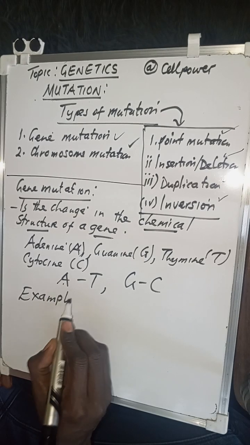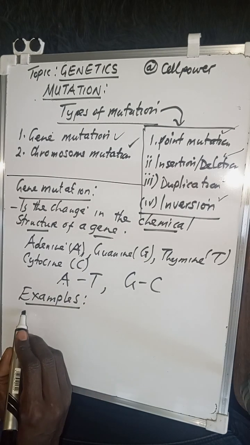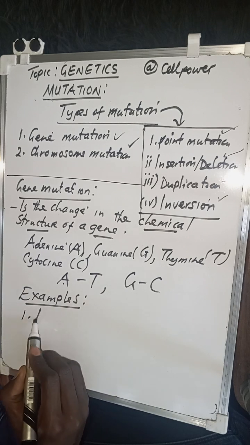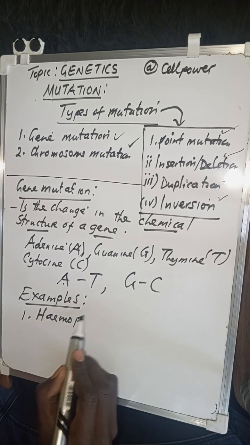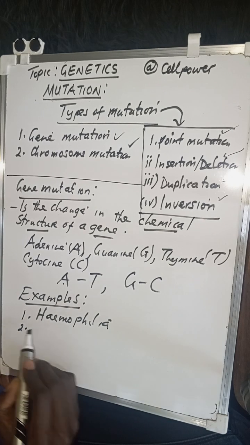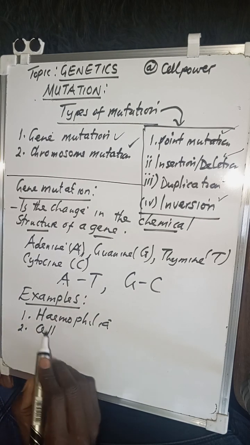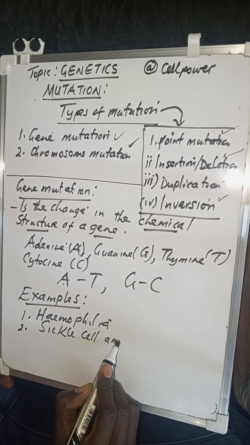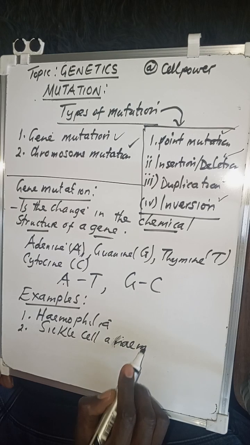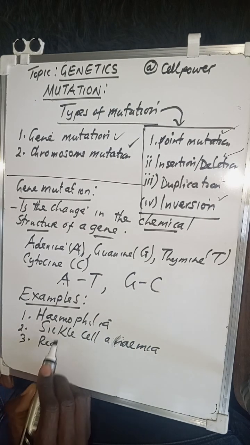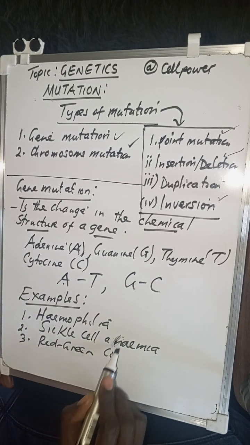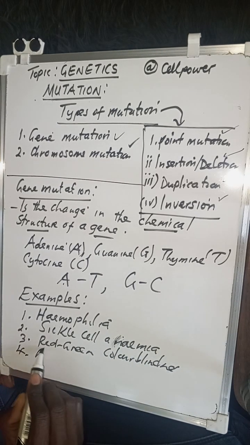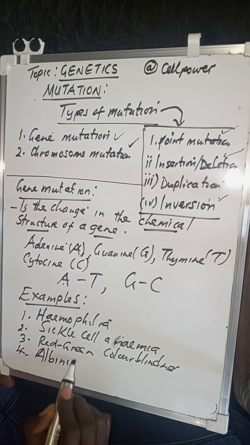Examples of gene mutation. What are some examples that we have? Well, there are so many that we can talk about, especially in human beings. Things like hemophilia, sickle cell anemia, red-green color blindness. We can also talk about albinism.